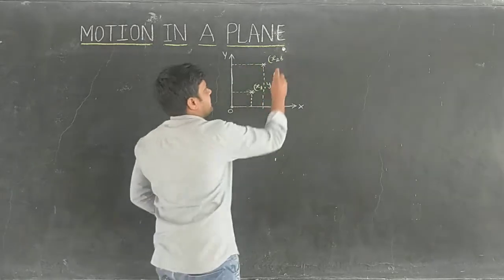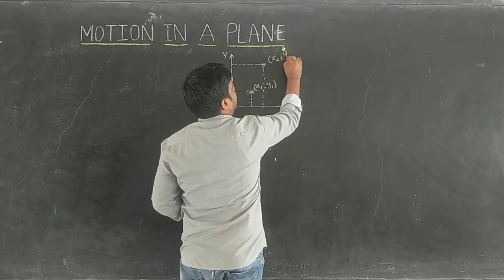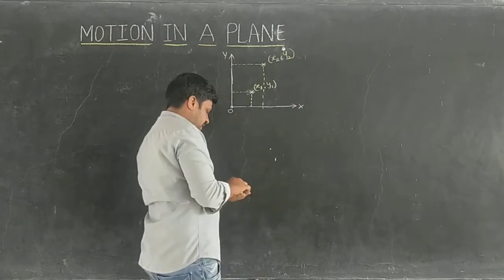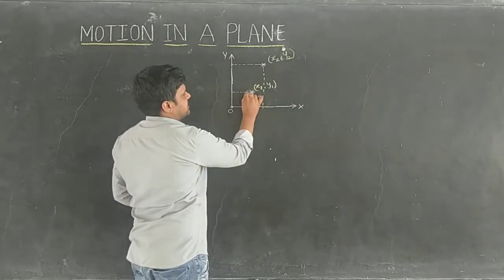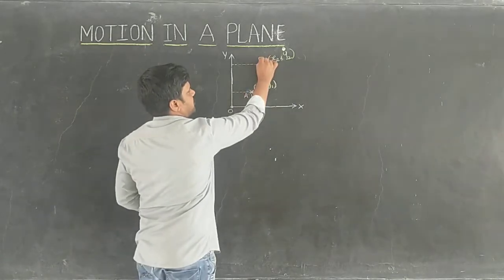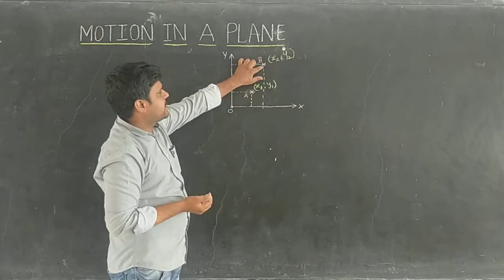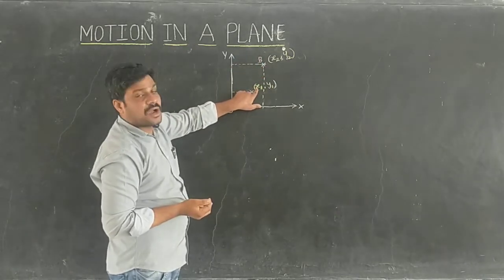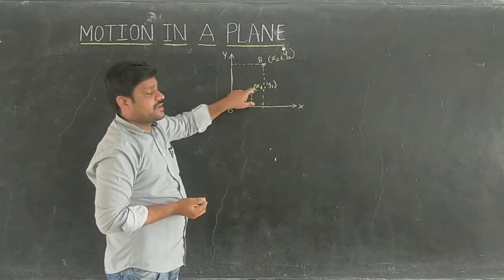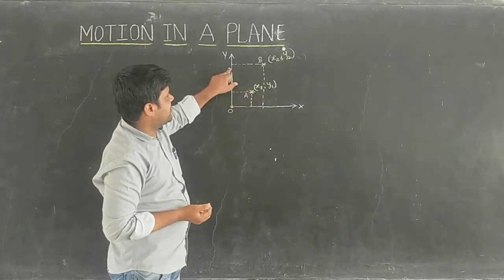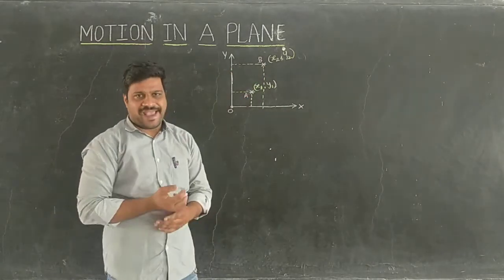When the object has moved from A to B, this is the position A, this is the position B, the position of the object is changing along the x-axis as well as along the y-axis.